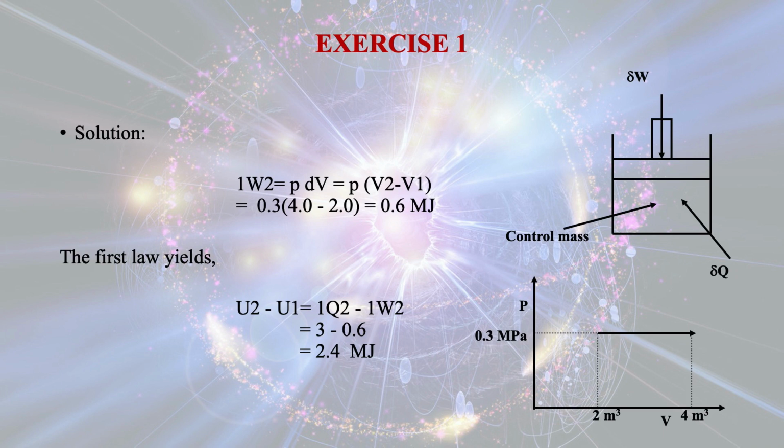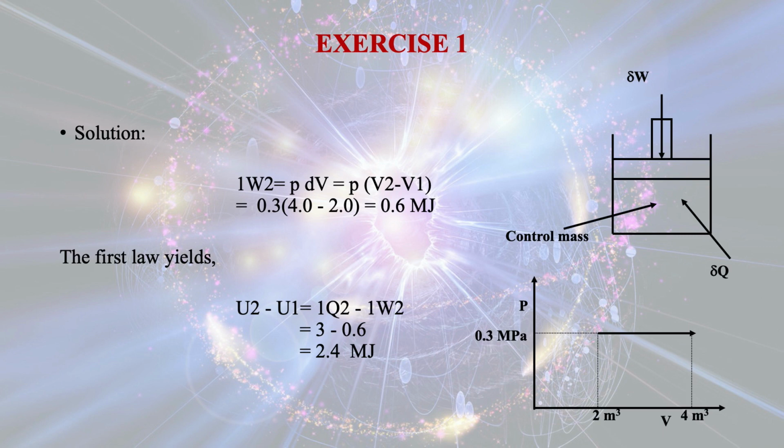Initial pressure is given as 0.3 megajoule per meter square, that is megapascal, and within bracket 4 minus 2, that is V2 minus V1, and it comes out to be 0.6 megajoule. By the first law of thermodynamics, we can write the change in internal energy, that is U2 minus U1, is equal to 1Q2 minus 1W2.